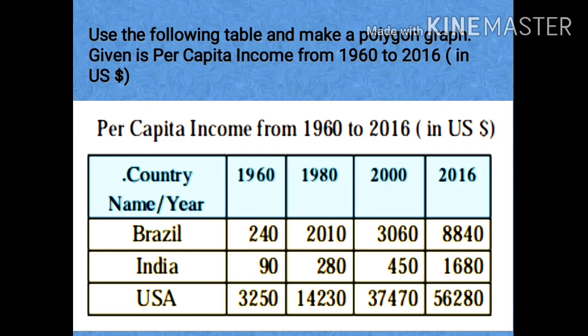Given on page number 53 of your textbook is the question. You have to use the following table and make a polygon graph. Given is the per capita income from 1960 to 2016 in US dollars. So first let us understand what is a per capita income. Per capita income is a measure of the amount of money earned per person in a nation.